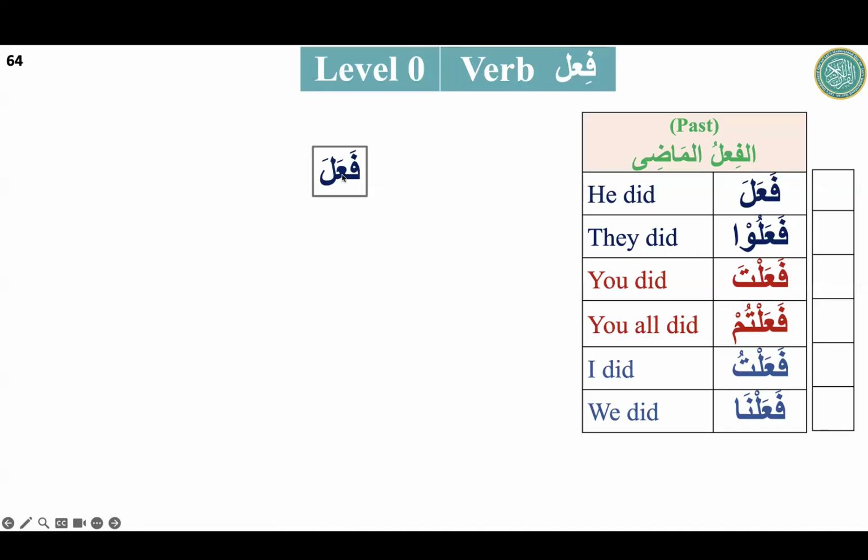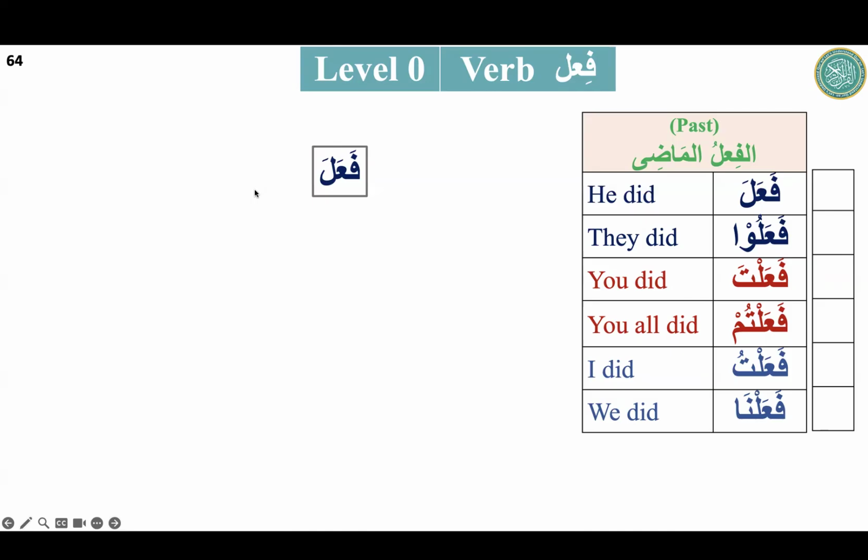Let me give you another task. Just replace fa with jim. So what will it become? جعل. Ja'ala. Let us consider that we don't know the meaning of ja'ala, but ja'ala is an Arabic verb. You just replace fa with jim, so we have ja'ala. Can you please go ahead? جعل. جعلوا. جعلت. جعلتم. جعلت. جعلنا.